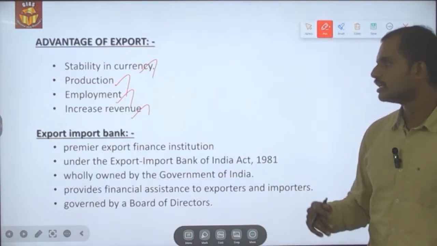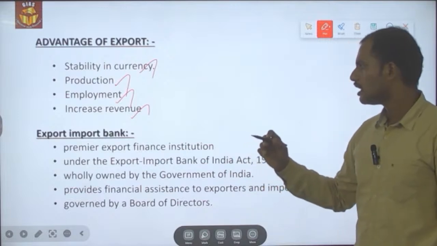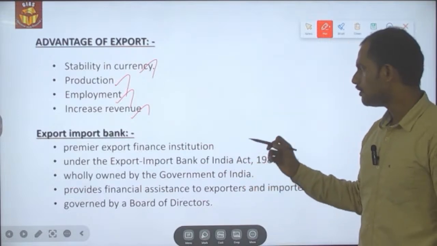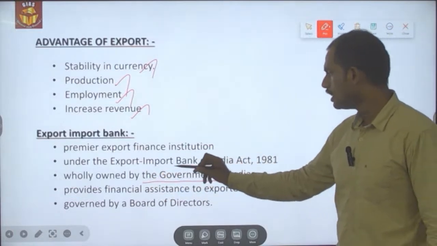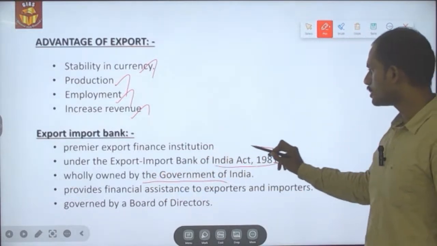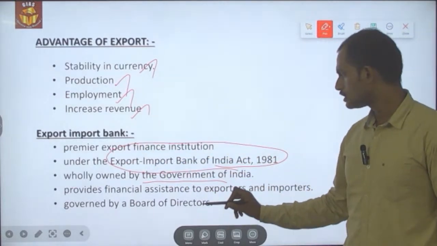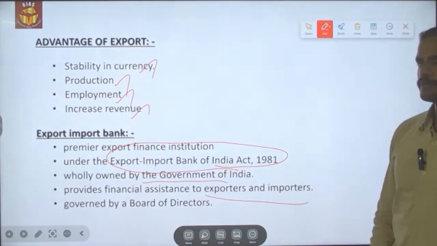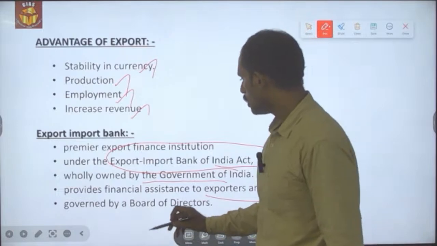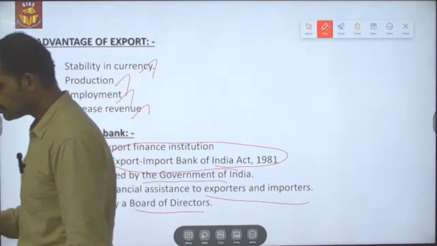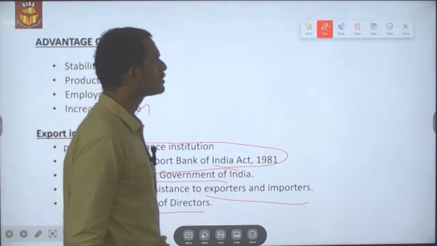So these are all the advantages the economy has if it is going to export more products to the global economy. And then what is this Export Import Bank? It is the premier export finance institution which is wholly owned by the Government of India and which was formed under the Export Import Bank of India Act 1981, and it provides financial assistance to both exporters as well as importers. It is governed by a board of directors which is headed by a chairman who is appointed by the government.